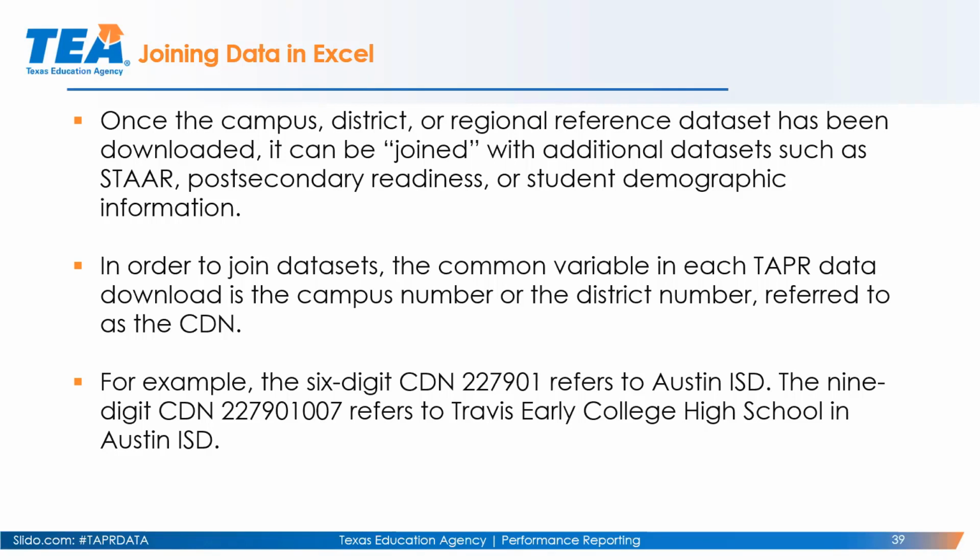So when you're downloading different variables, the same thing would apply whenever you join the data, which is that specific campus district number. So joining STAR data, and then CCMR, and then participation, it would all join based on that campus or district number.